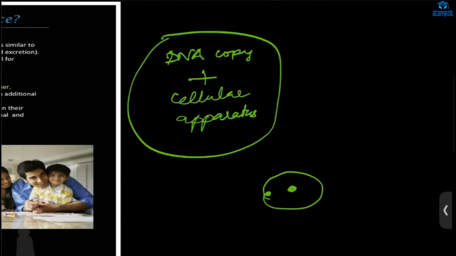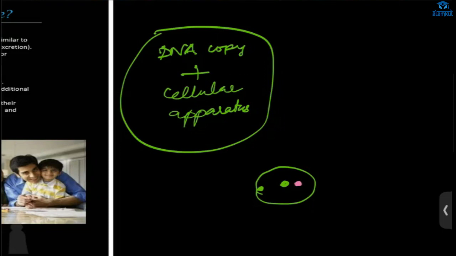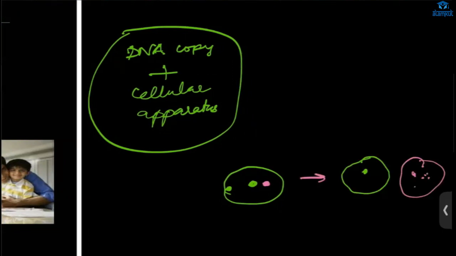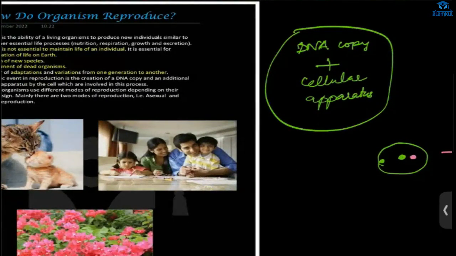Inside we have DNA, so a DNA copy will be made. After this, it will split up. Additional cellular apparatus will be there, while the original already has its own. From the DNA, all the other organelles will also be formed. This is the basic thing.